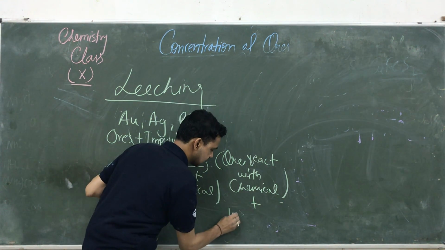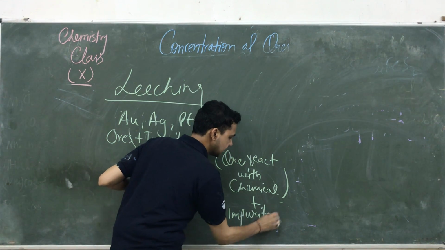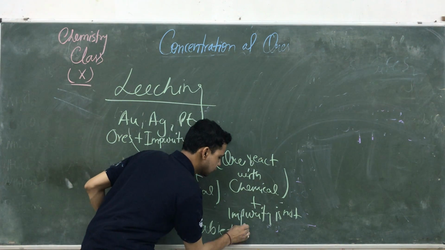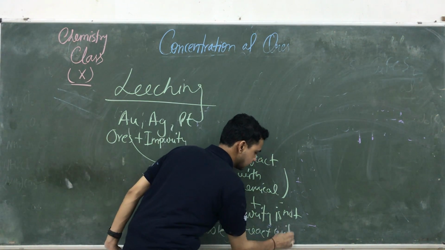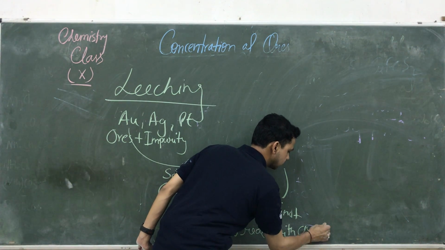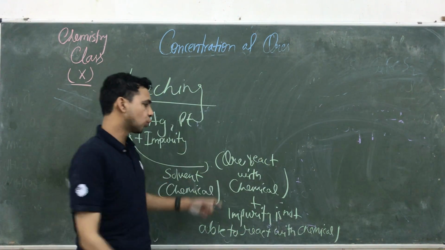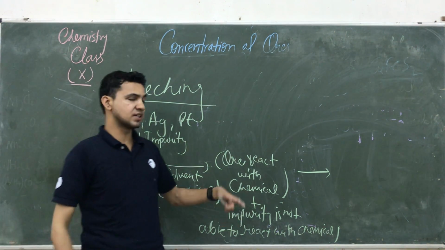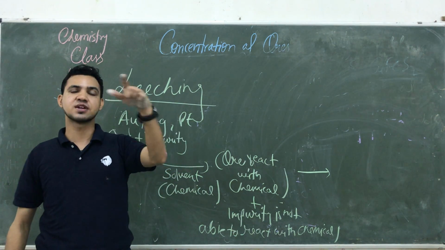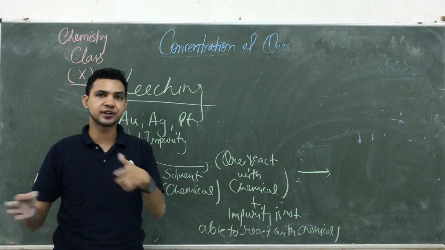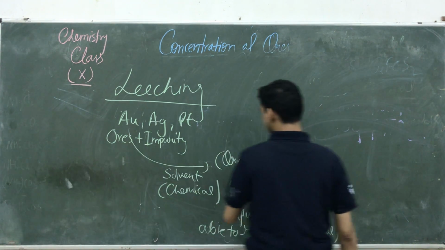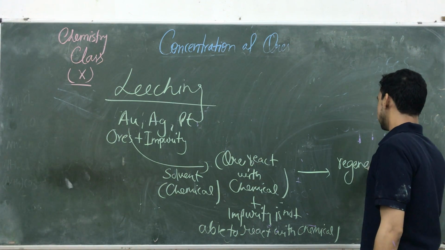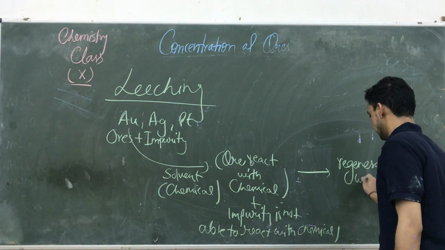But impurity is not able to react with chemical. So अब क्या होगा, the ore is able to easily react with chemical and dissolve, but impurities are not capable of reacting with chemical, and float on the surface of the liquid. तो हम impurities को filtrate करके क्या कर लेंगे, separate कर लेंगे. And the ore available inside the chemical, it is regenerated. इसको फिर से हम क्या करेंगे, regenerate with other chemical.